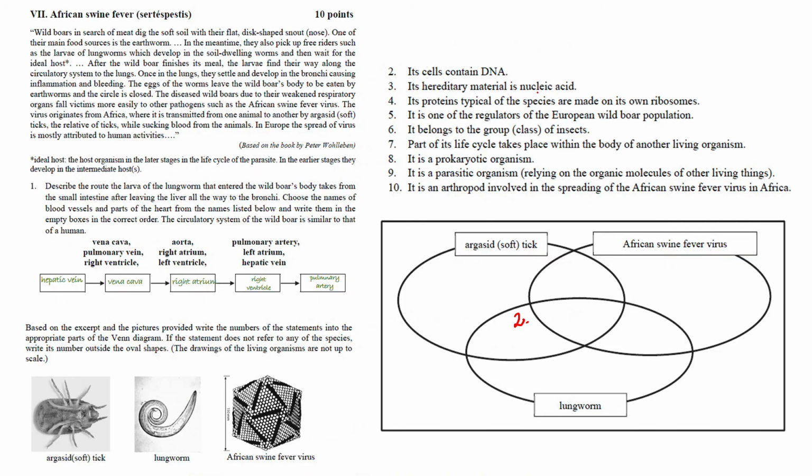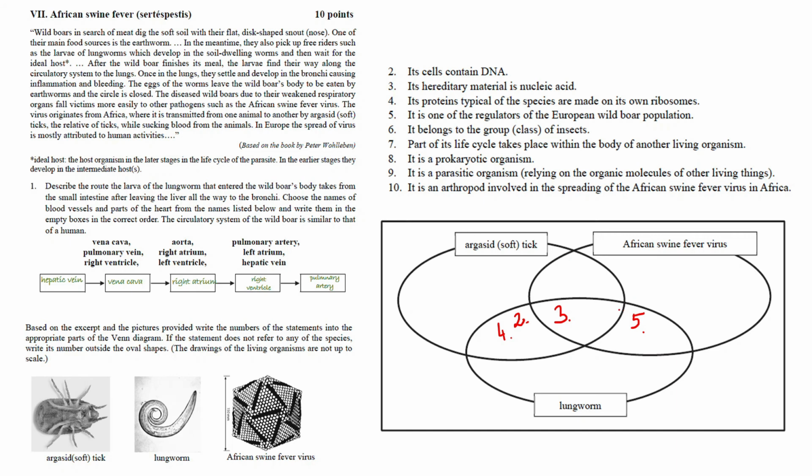Its hereditary material is nucleic acid. That's true for all. Its proteins, typical of the species, are made on its own ribosomes. Ribosomes are only present in case of the tick and the lungworm. So number 4 comes to the same intersection. 5. It is one of the regulators of the European wild boar population. It is written down in the text. So the African swine fever virus and the lungworm. These are the regulators, therefore number 5 belongs to this part.